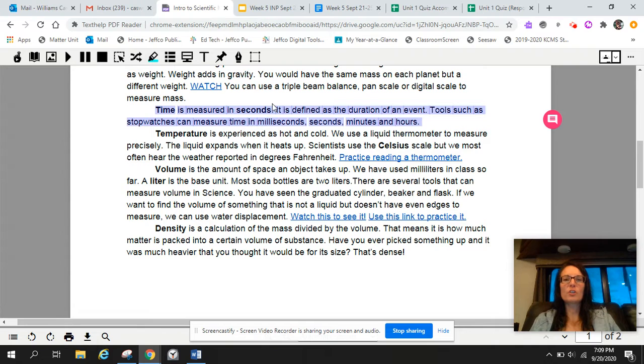So this is a very short chunk of information. It gives us 2 bolded words to help us know that they're important. It gives us a definition, tells us what tools can be used to measure time, and then some units: milliseconds, seconds, minutes, and hours. So when something's familiar like this, you might think about what questions you might be asked about it as you're reading it.